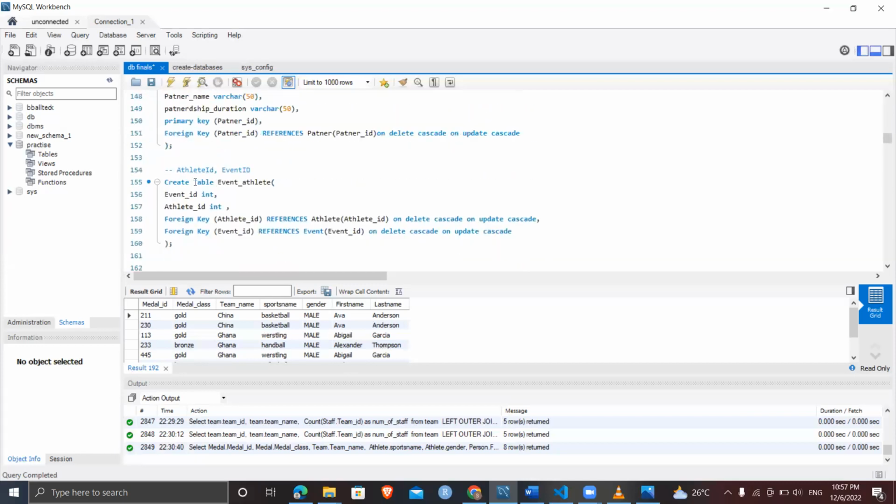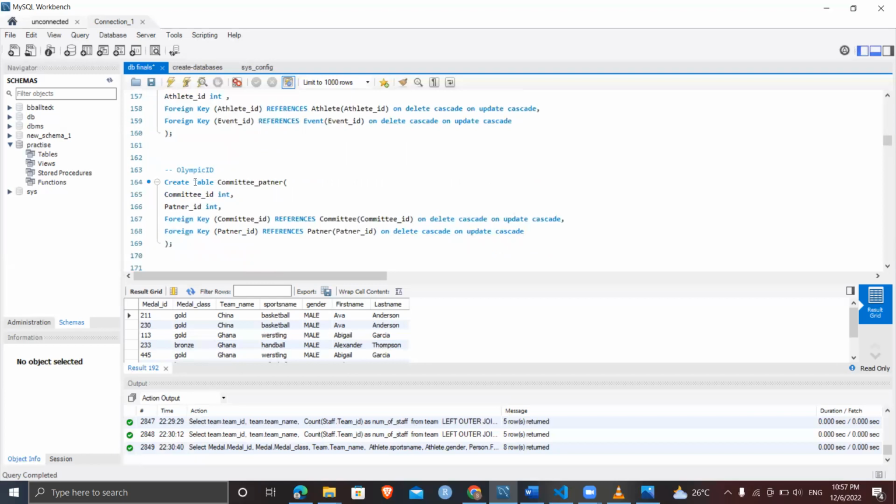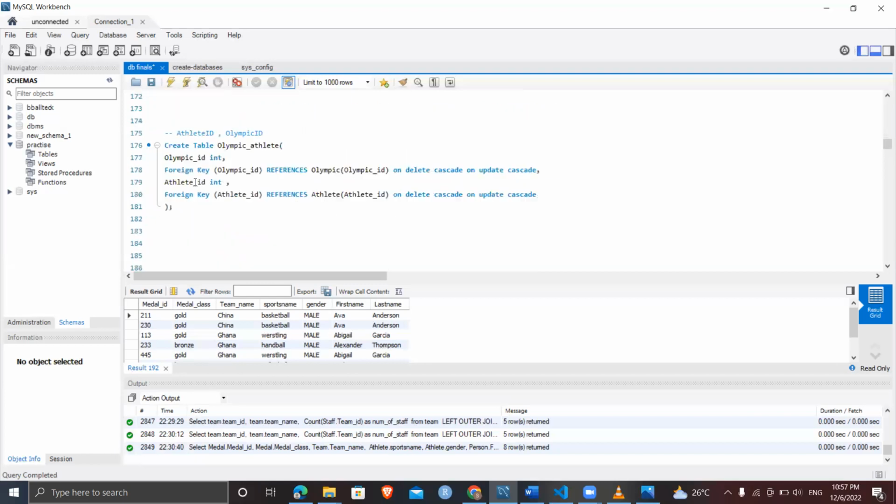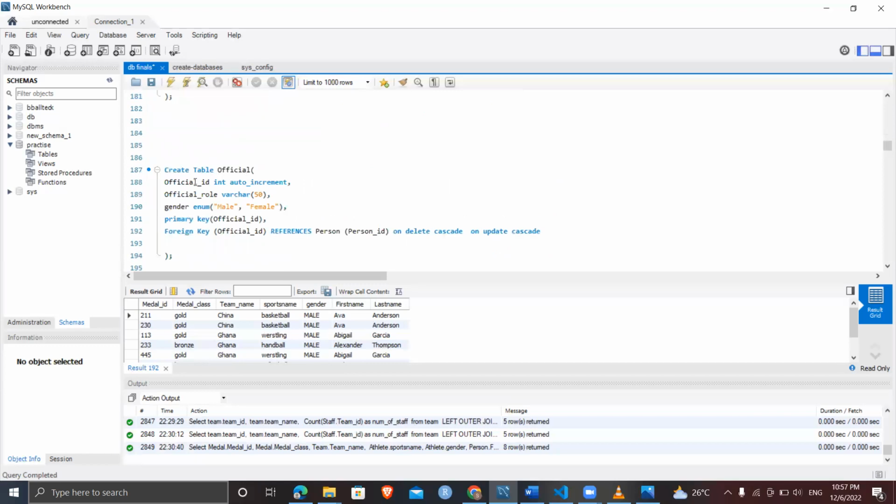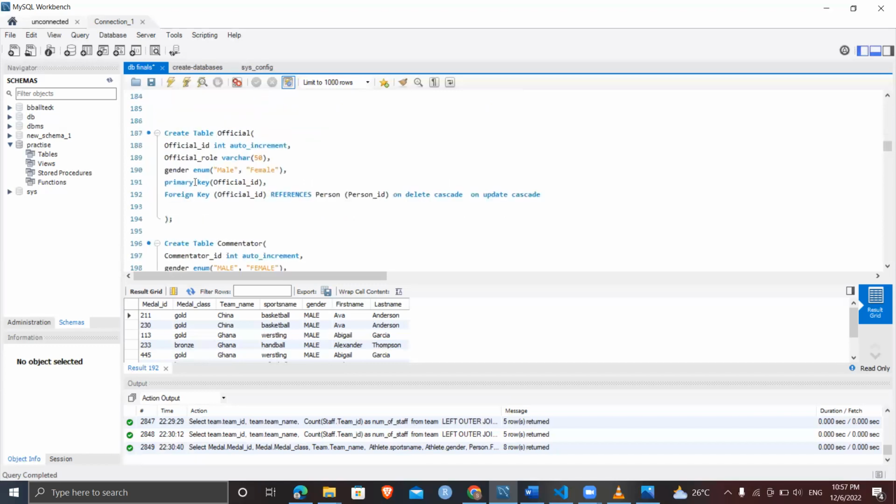So the decomposed tables: event athletes has event ID and athlete ID as foreign keys. Committee partner has committee ID and partner ID as foreign keys, and Olympic athlete has Olympic ID and athlete ID as foreign keys. Now we have the officials table, which has official ID as a primary key and official role.